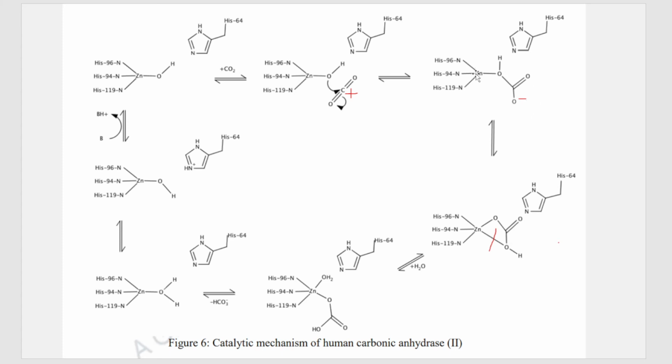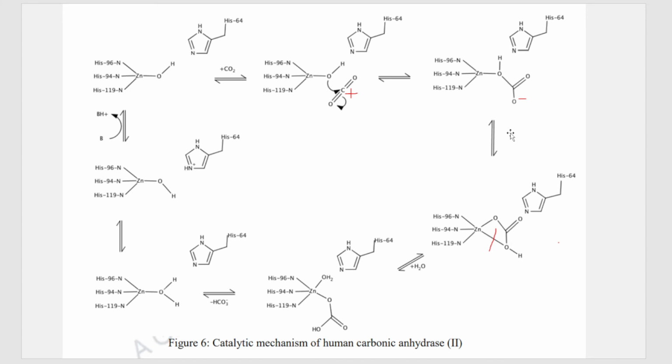What happens in the next step? Here you can see zinc has how many coordination? 1, 2, 3 and 4. But zinc should have how many coordination? It is a pentacoordinate species, so it should have 5 coordination. So what does the zinc do? Since there is a minus charge, that is, this oxygen is electron rich, zinc forms a bond with this oxygen.